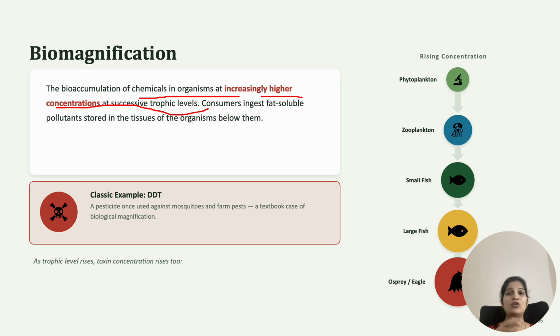Next, these phytoplanktons are consumed by the zooplanktons, the zooplanktons by the small fish, the small fish by the big fish, and the big fish by the eagle. This is how toxins increase as we move on to the next successive trophic levels. So this is about biomagnification.